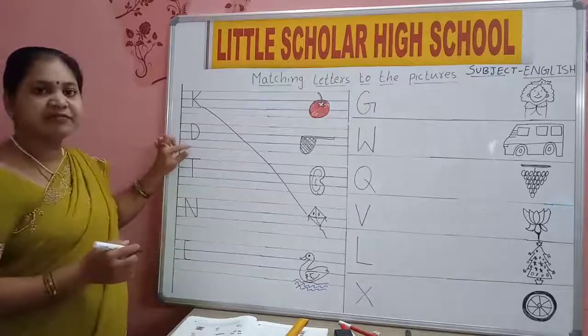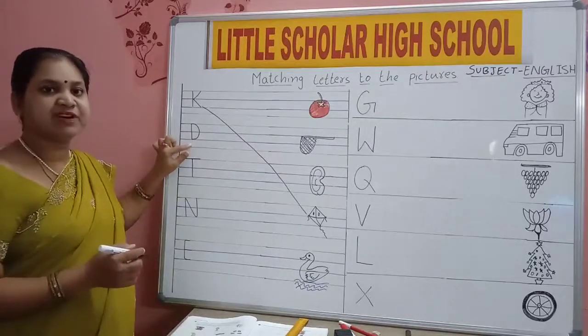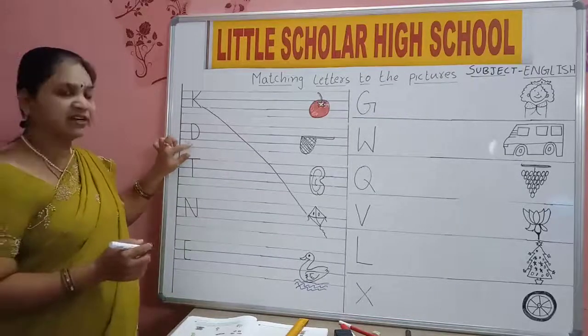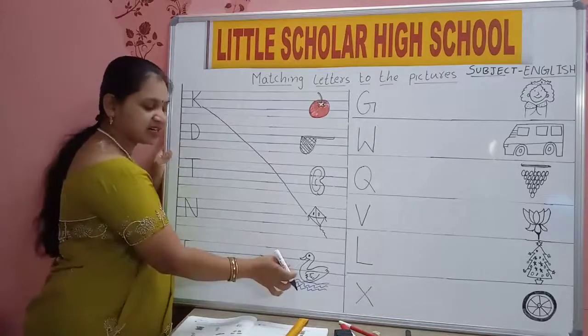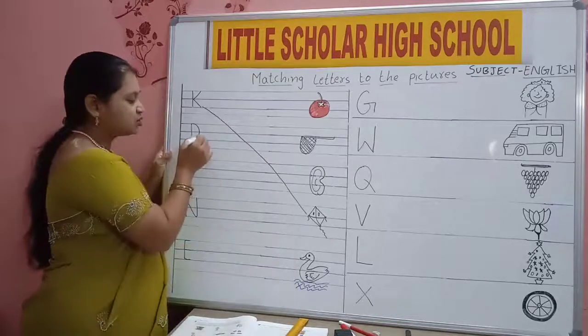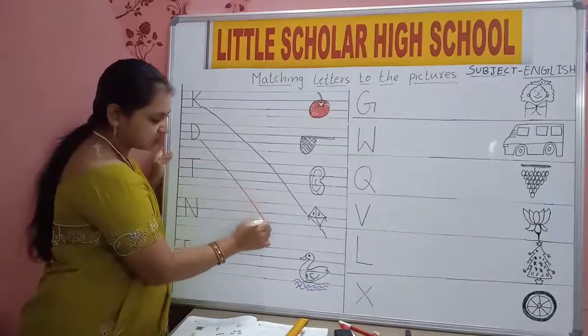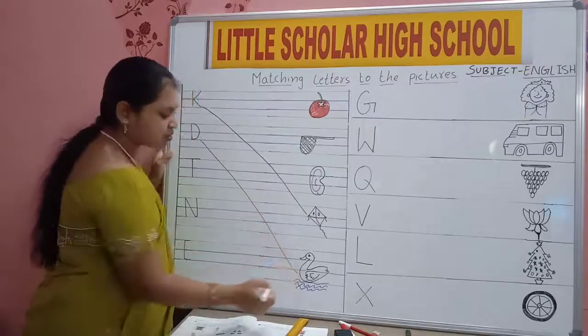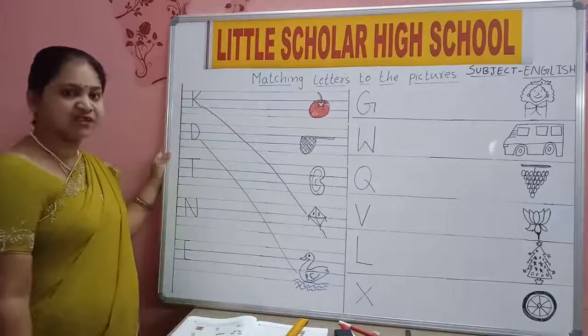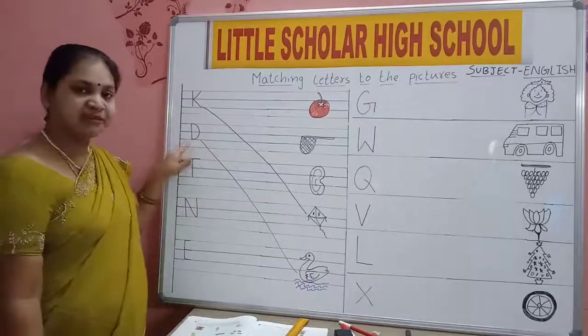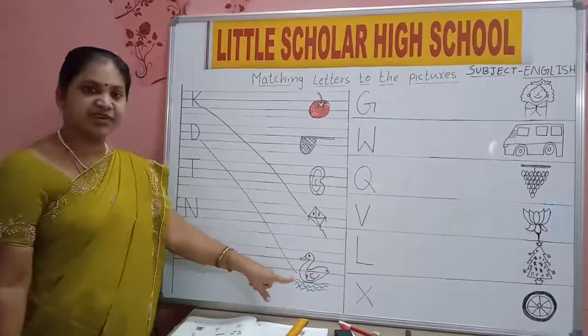Next, D for duck. D for duck. Where is duck? It's here. So we will draw a line from D to duck. Slowly you draw. Yes, don't do it fast. Slowly you should draw. D for duck.